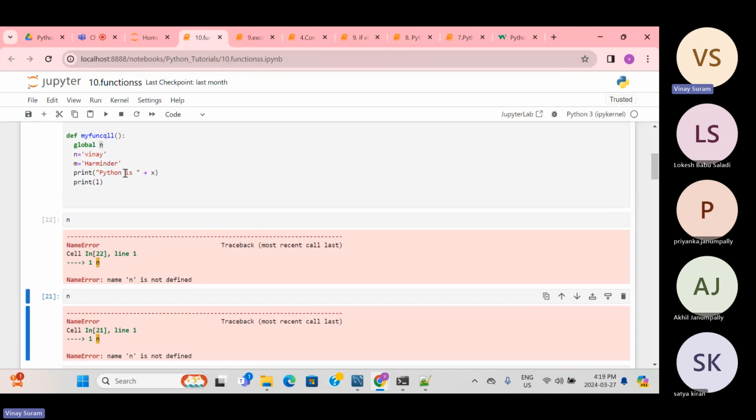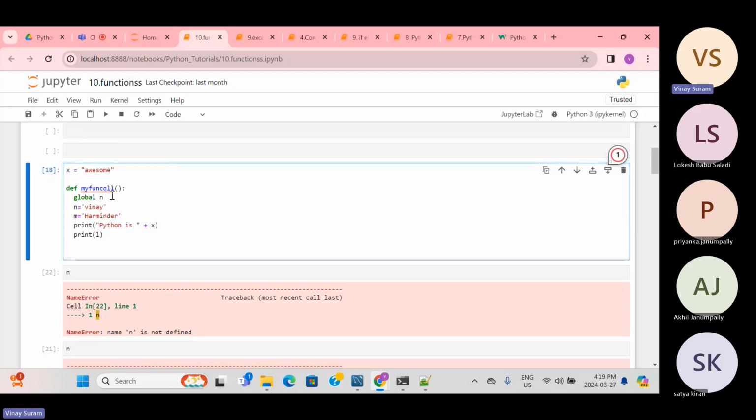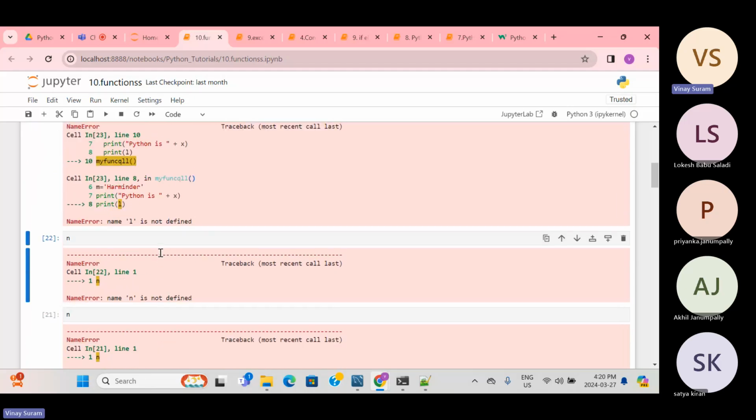There is some issue, but ideally it's okay. Got it, no, it's not an issue. I think I need to call this at least once in order to make the local variable global. That's what was missing. Okay, so now this is fine.